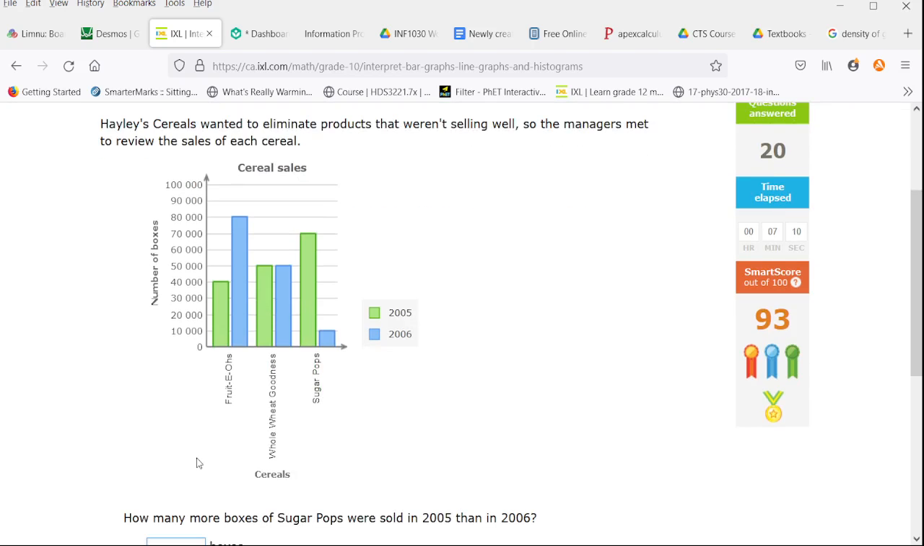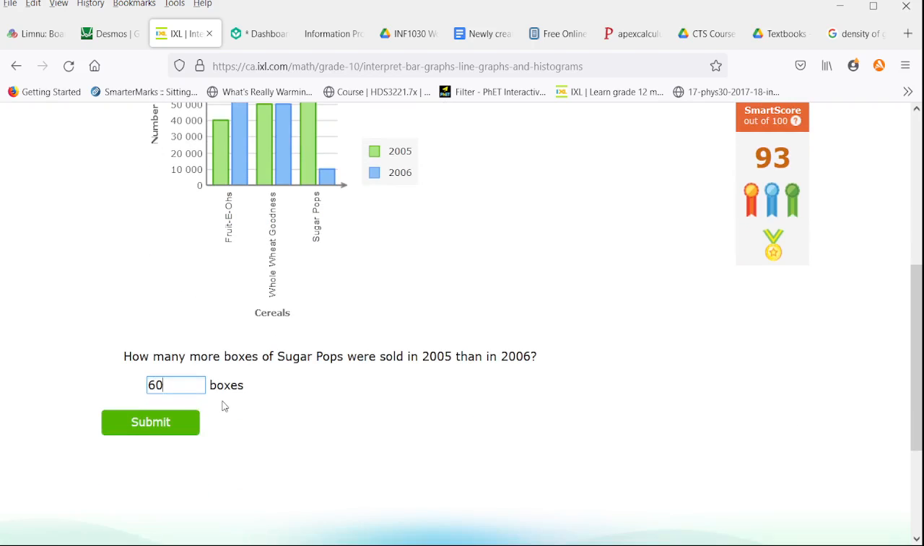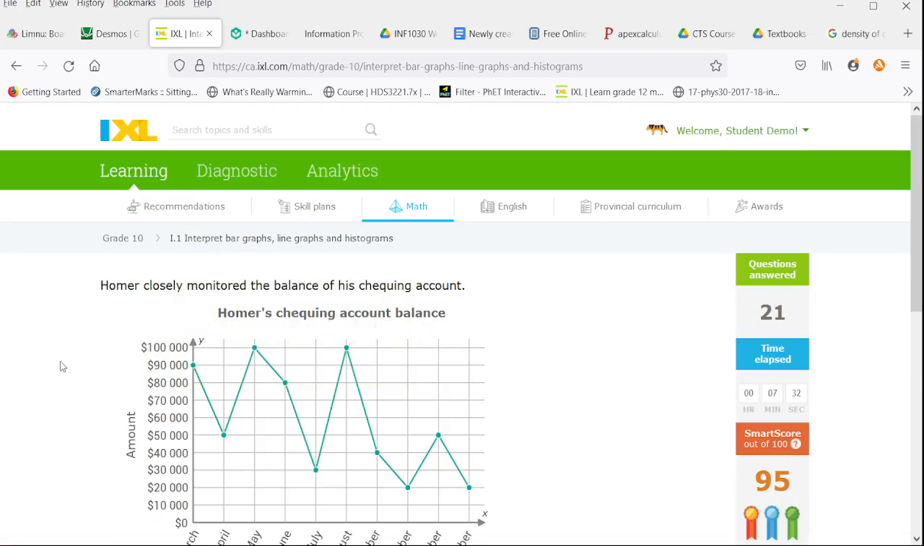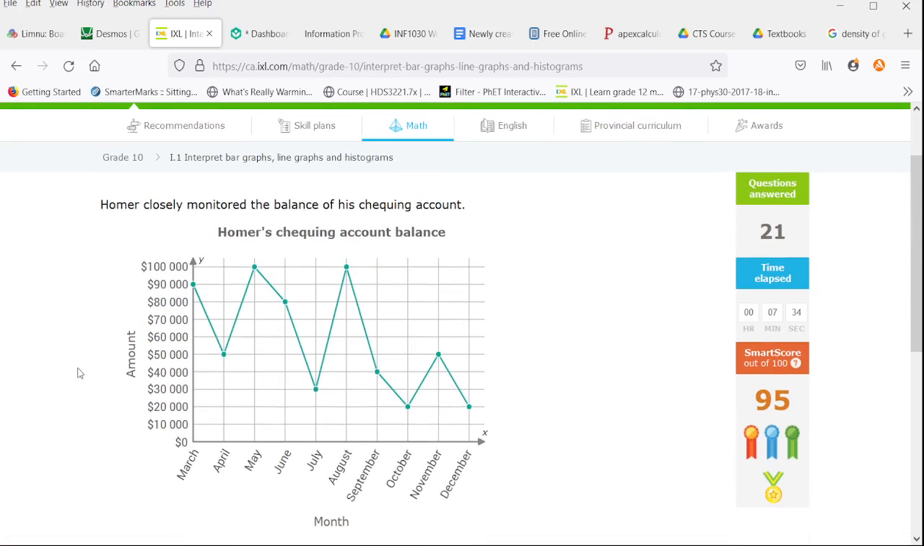Haley Cereals wants to eliminate products that weren't selling well, so the managers met to review the sales of each cereal. How many more boxes of Sugar Pops were sold in 2005 than in 2006? So 2005 sold 70,000, 2006 only sold 10,000. That's a 60,000 box difference. Massive drop. They should be concerned.